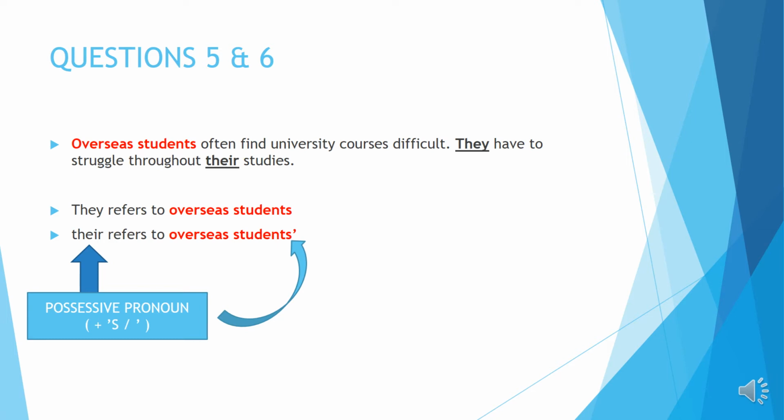Okay, so the answer is whose studies? Overseas students' studies. Okay, overseas students apostrophe. So that is how you identify possessive pronoun and give the correct answer when it comes to possessive pronoun.